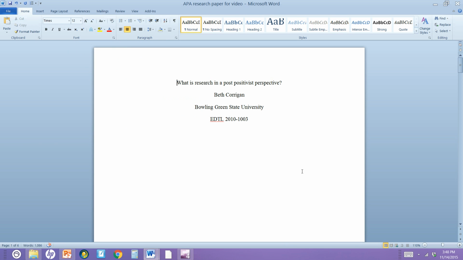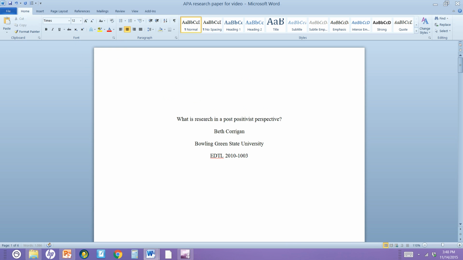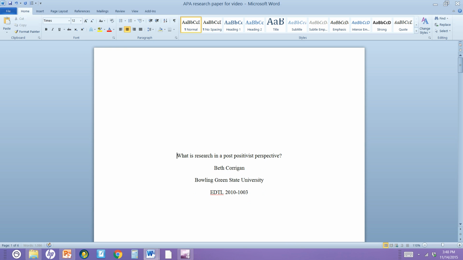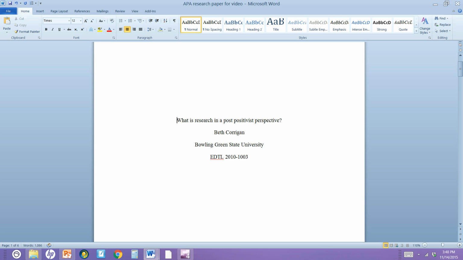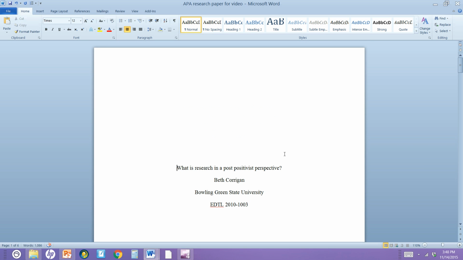Now I need it to be further down my page. So I'm just going to enter it down to about halfway down my page. And there's my first part of my cover page. Awesome. Now I have to add the running head.